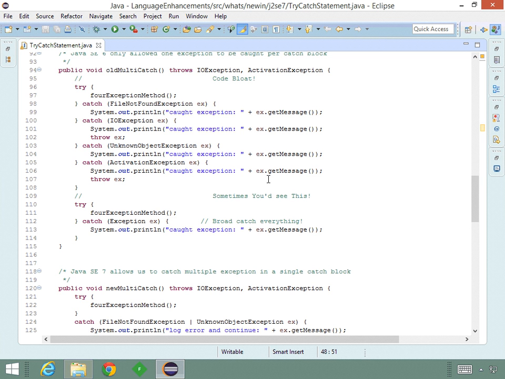This caused a lot of code bloat and clutter, which is hard to understand and maintain. Also, the order of catching exceptions is significant, since some exceptions are derived from more general exceptions. And it all led to the temptation to do this, catching a single broad exception as we've done here, which does not allow the method or the calling code to take different actions depending on the exception that's being caught.